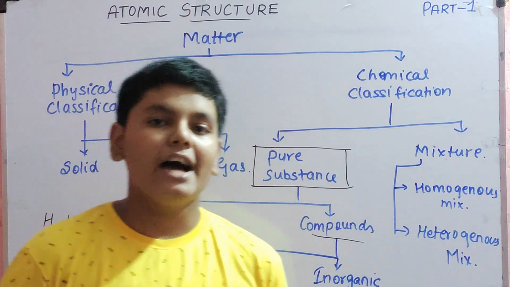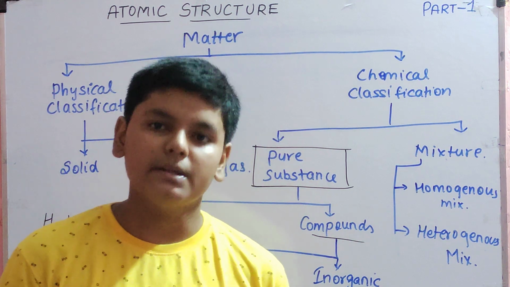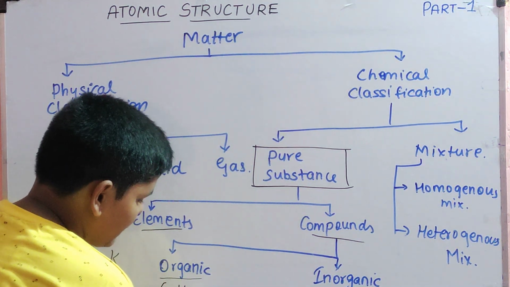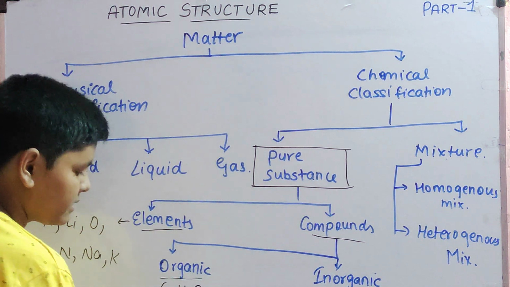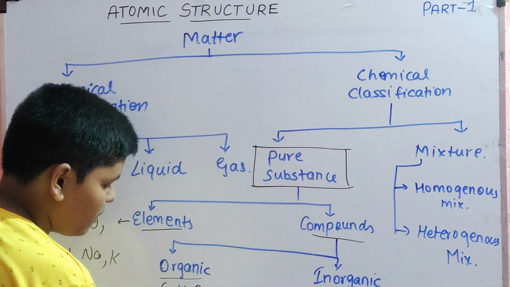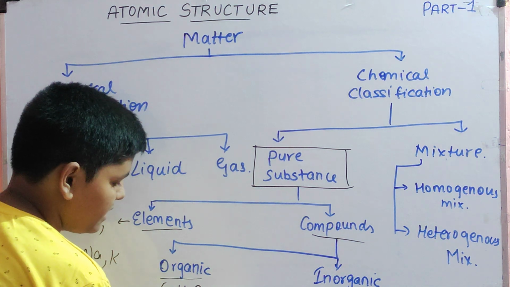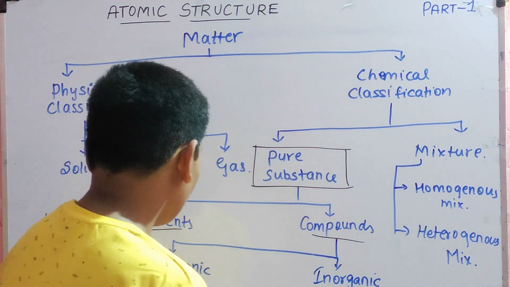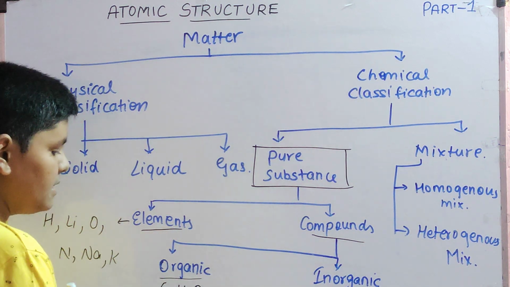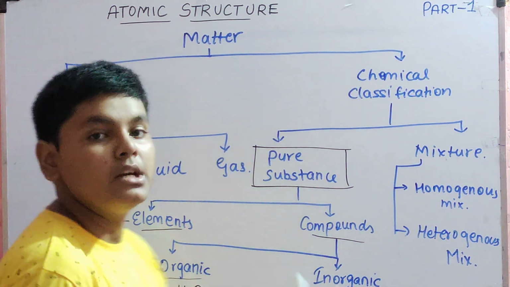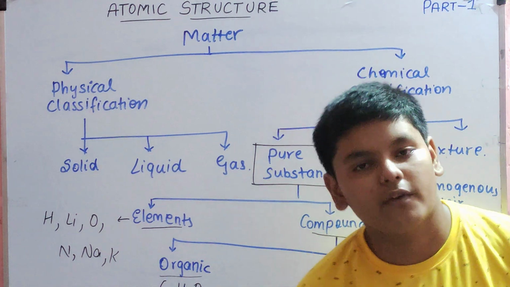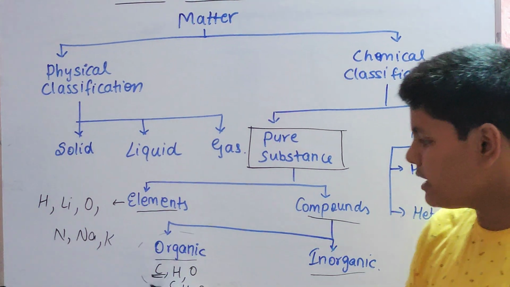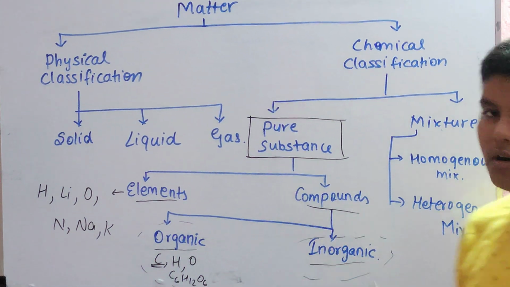The compounds which are mostly made up of carbon, hydrogen and oxygen. Organic compounds are made up of C, H and O, for example, glucose, C6H12O6, or methane, CH4, etc. Inorganic compounds are made up of other elements which do not have carbon, for example, ammonia, nitrous oxide, etc. So these are organic compounds and these are inorganic compounds.